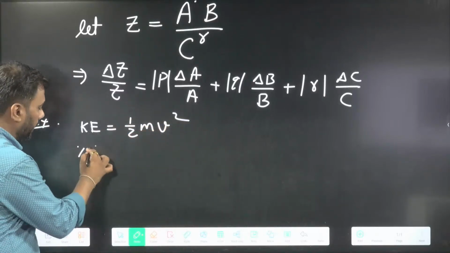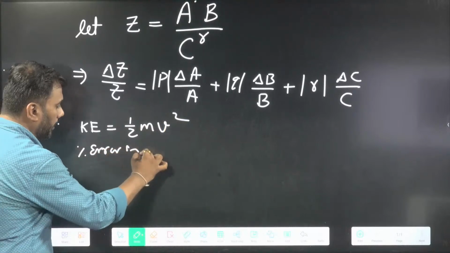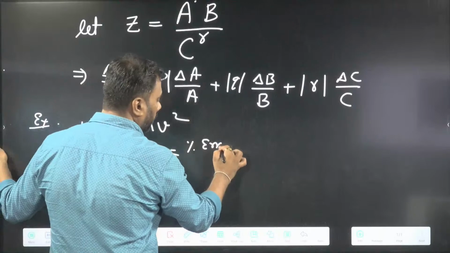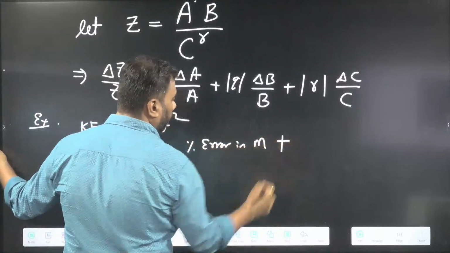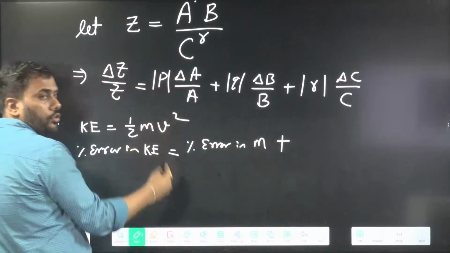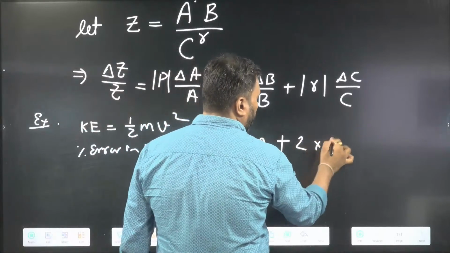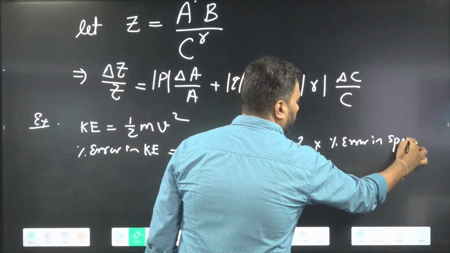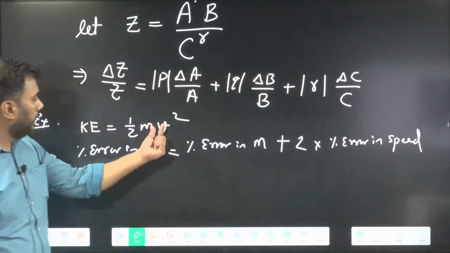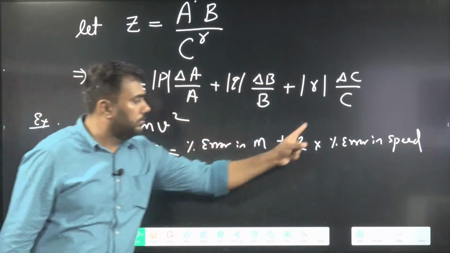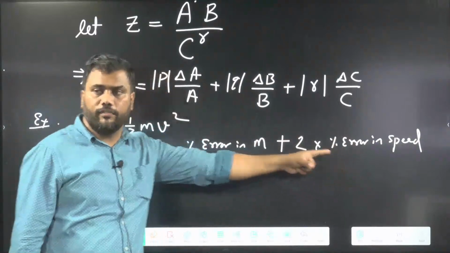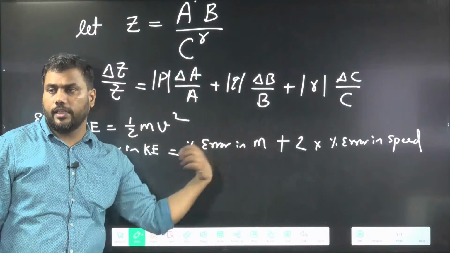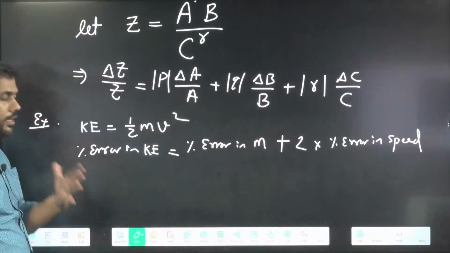So I can write percentage error in kinetic energy equals percentage error in mass, plus, since v square is there, 2 times percentage error in speed. Percentage error in speed, double of that, because v square is there, and percentage error in mass. Addition of this will give you percentage error in kinetic energy.